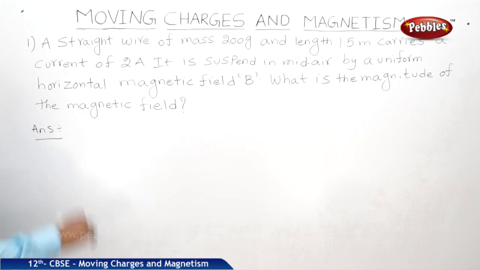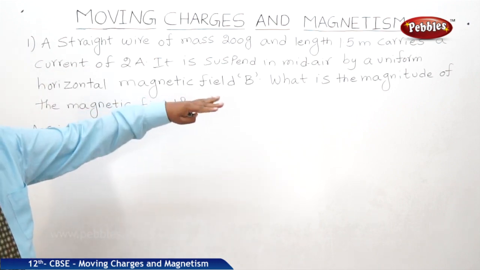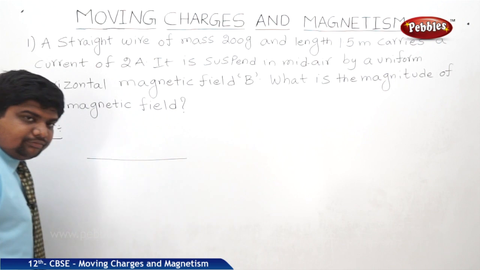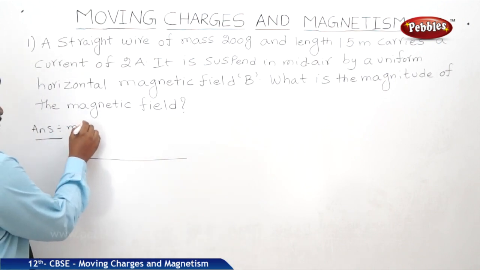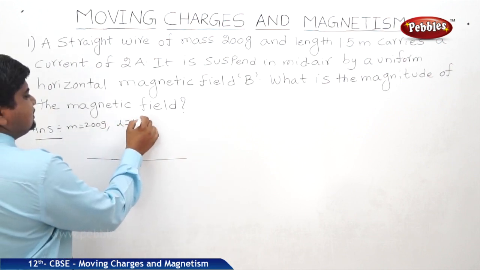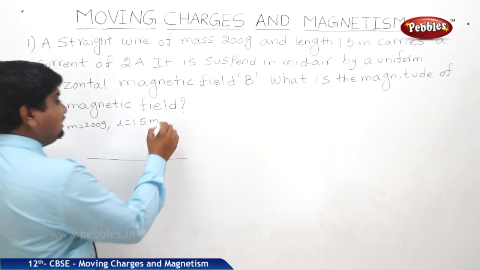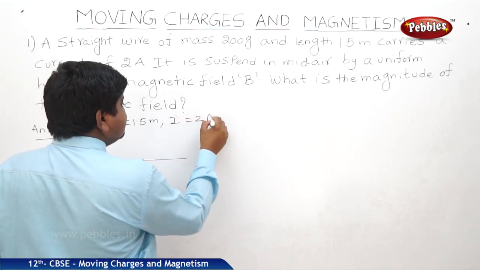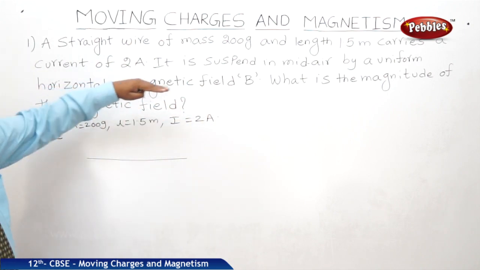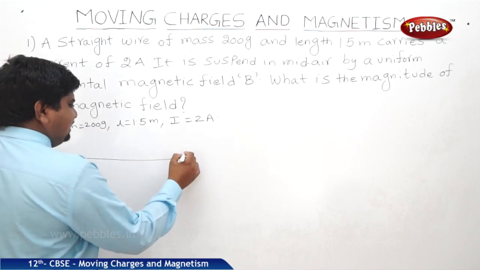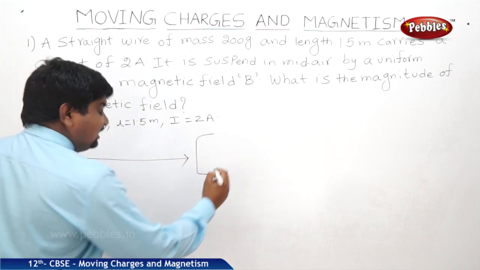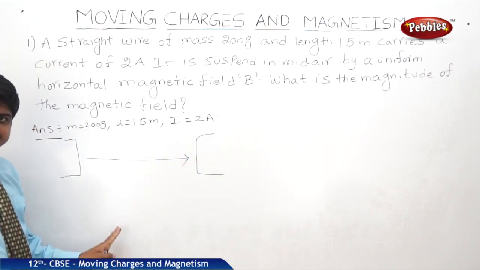If you visualize the concept in the problem, there is a straight wire. Its mass is 200 grams. What is the length? 1.5 meters. It carries a current of 2 amperes. This is the wire. It is suspended in mid-air by a uniform horizontal magnetic field. A field was created on either end. Because of that, it is suspended.